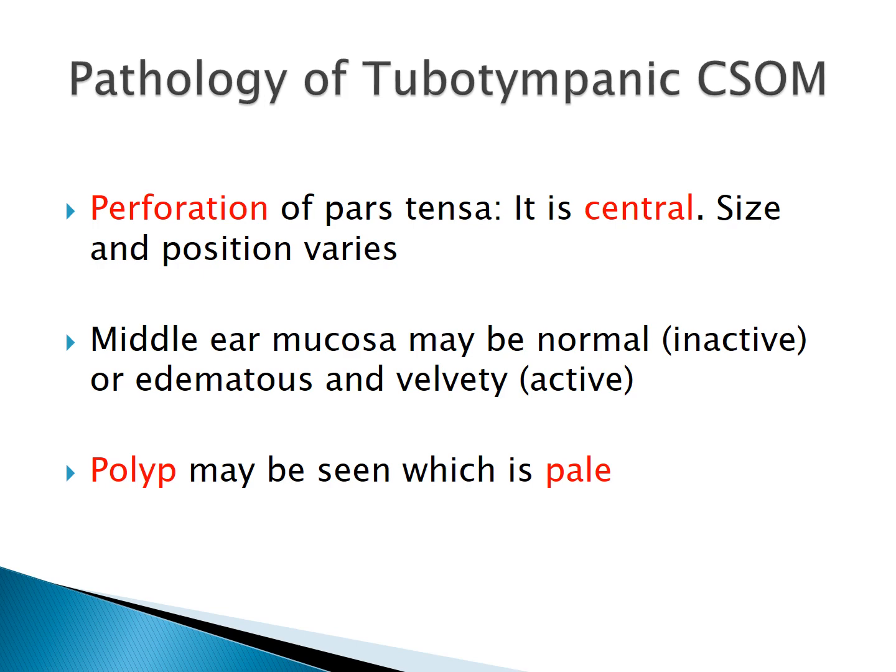Again, we'll see this in the subsequent slides, and the size and the position of the perforation can vary. How to describe a perforation, I'll tell you in the subsequent slides. Then the middle ear mucosa can be normal if the patient is presenting in the inactive stage, when there is no discharge, or it can be edematous, red and velvety, that is congested, if the patient comes during active discharge. Sometimes a polyp can be seen coming from the middle ear, and most of the time this polyp is pale in color in tubotympanic type of CSOM.